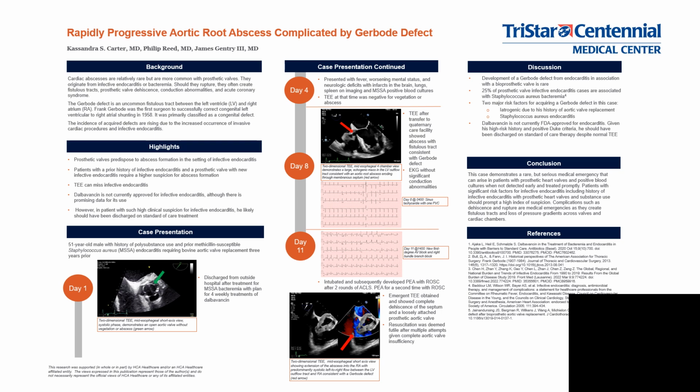EKG at this time showed sinus tachycardia with no significant conduction abnormalities. Given the multifocal embolic strokes, discussions on optimal timing for open heart surgery were had with neurology given the need for anticoagulation and possible hemorrhagic conversion. On day 11, the patient had an acute decompensation with new conduction abnormalities, including first-degree AV block with a PR interval of 180 milliseconds and right bundle branch block on EKG.